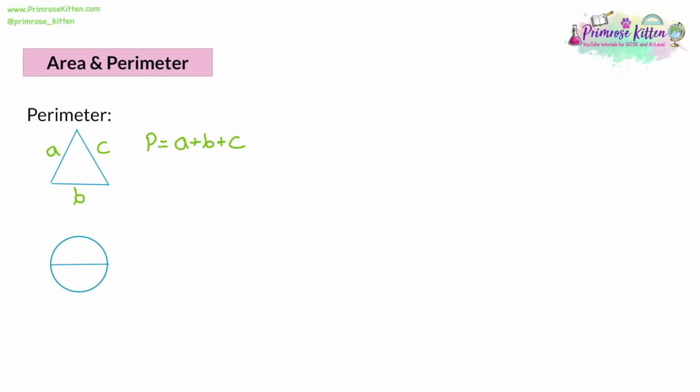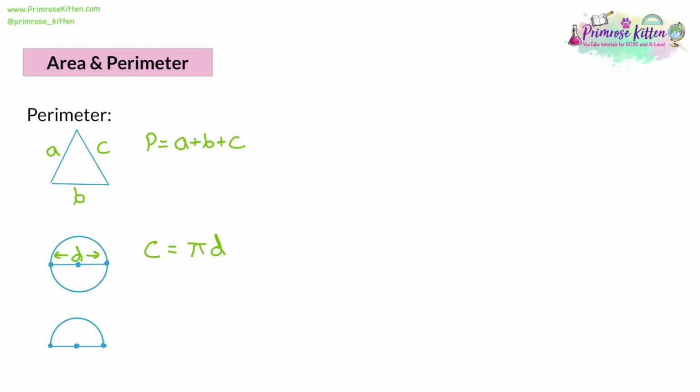We can also find the perimeter of curved shapes. For example, with the circle, the diameter is the measurement through the centre of the circle from one edge to another. It's going to go through the centre, and it's going to link up with both edges. And the formula for the perimeter of a circle, and a technical word for that is the circumference, is that the circumference of a circle is pi times d. So you get the pi button on your calculator, and then you multiply it by the diameter. If it was a non-calculator question, then you wouldn't actually multiply by pi. You just leave pi on the end of your answer.